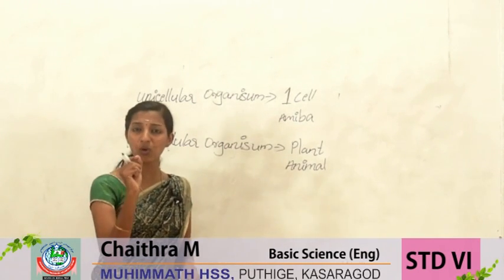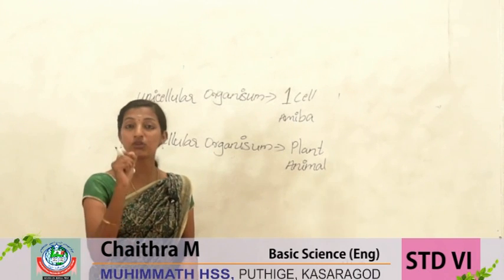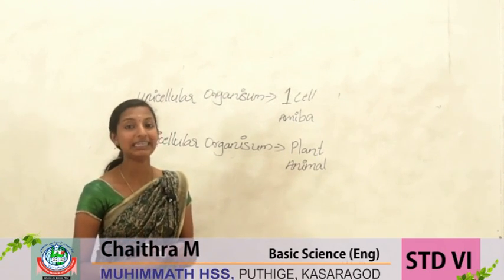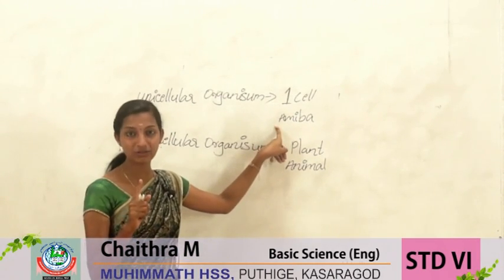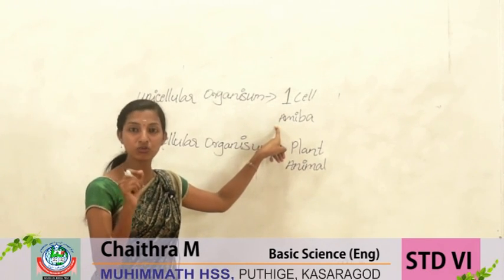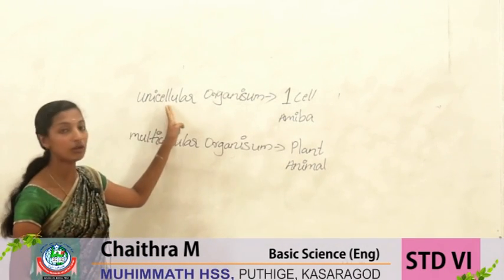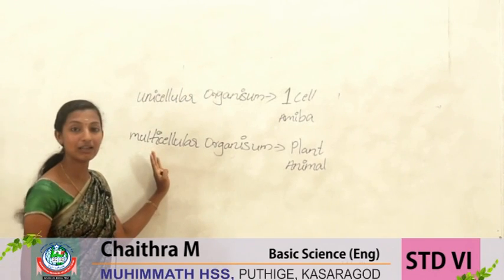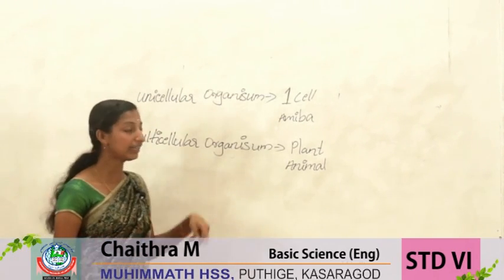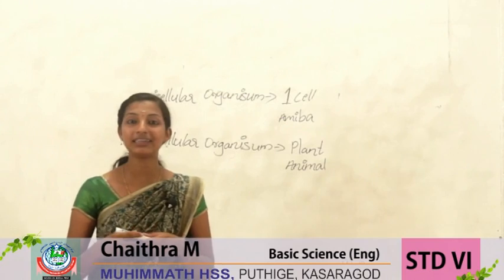Amoeba is a very small microorganism. It is very small because it has only one cell, so its size is very small. Now, did you understand unicellular organism and multicellular organism? Yes. Now Arun has a doubt.